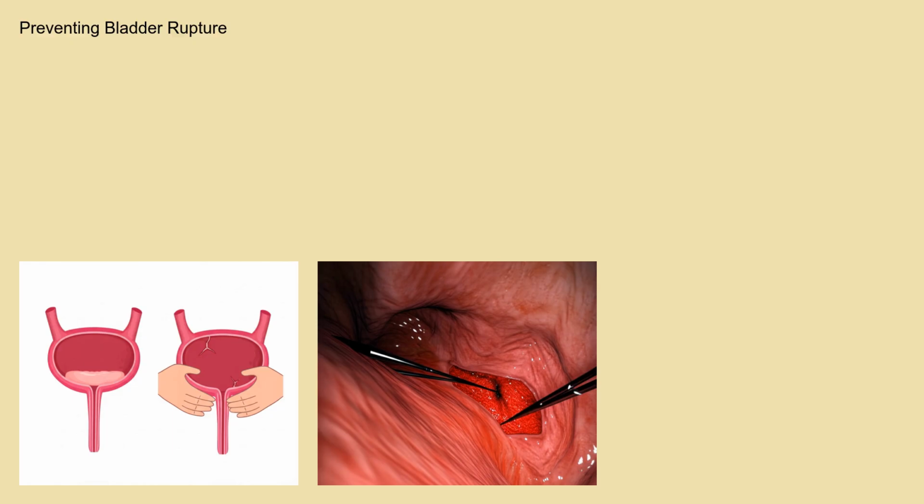Preventing bladder rupture primarily involves minimizing the risk of trauma. Safe driving practices, such as wearing seatbelts and avoiding distracted driving, can help prevent car accidents. Fall prevention strategies, especially for older adults, are also important. For iatrogenic ruptures, careful surgical technique and avoiding over-distension of the bladder during procedures can reduce the risk. Prompt treatment of underlying bladder conditions, such as bladder outlet obstruction or infections, can also help prevent spontaneous ruptures.